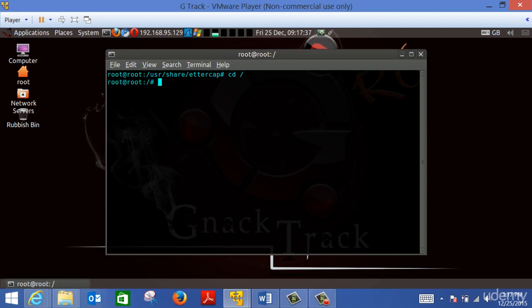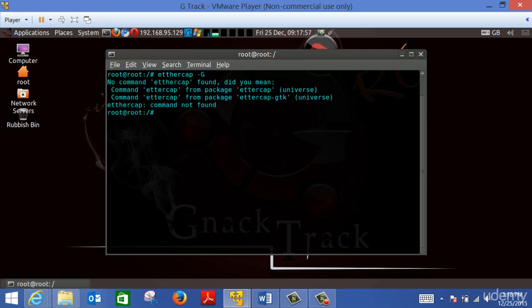Let's change our path and clear our screen. To run Ettercap, you just type ettercap -G, because Ettercap can be used in graphical mode or text mode. So -G will run the program in the graphical mode.